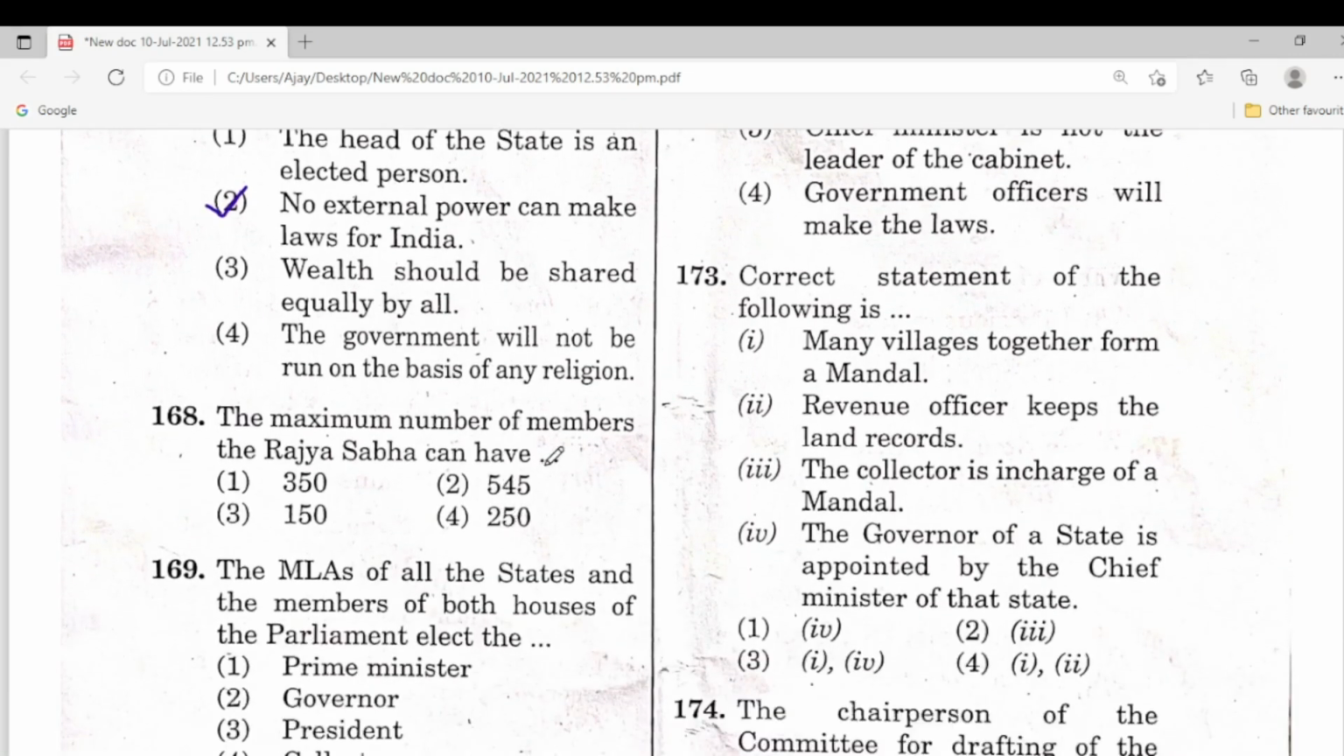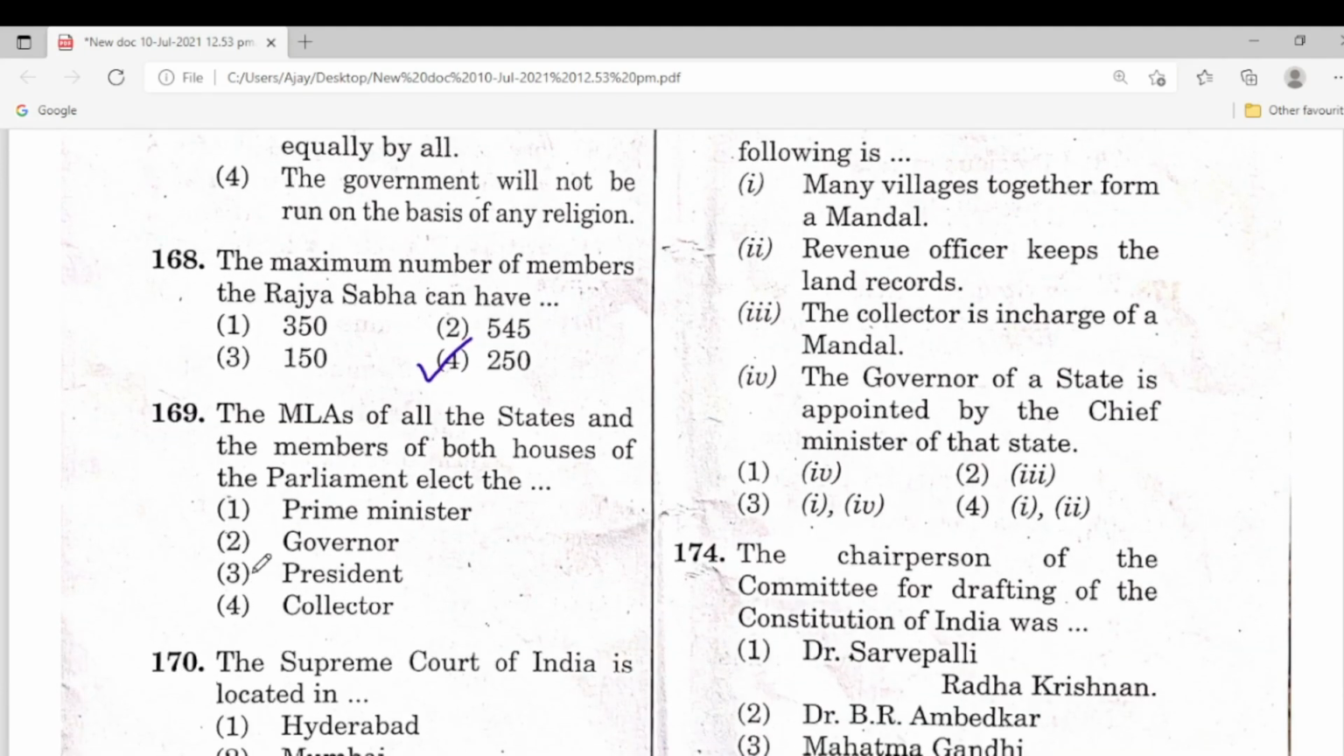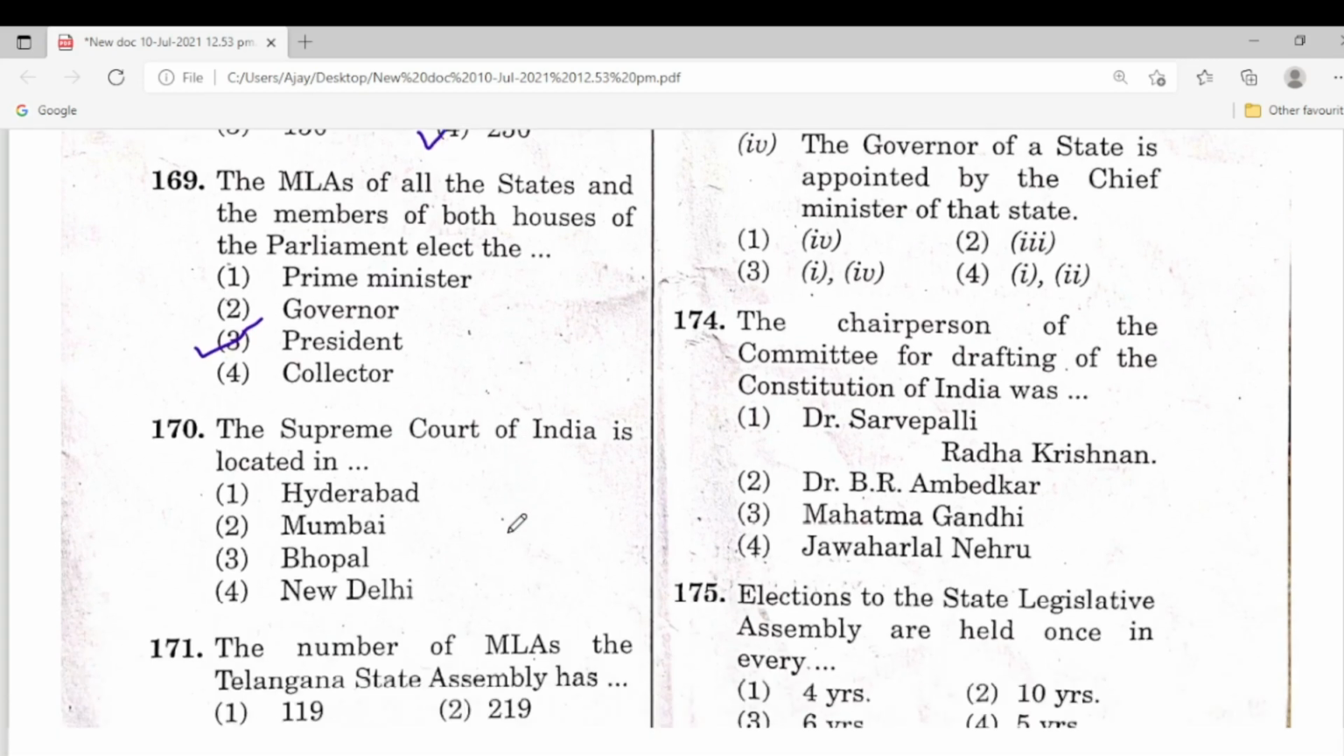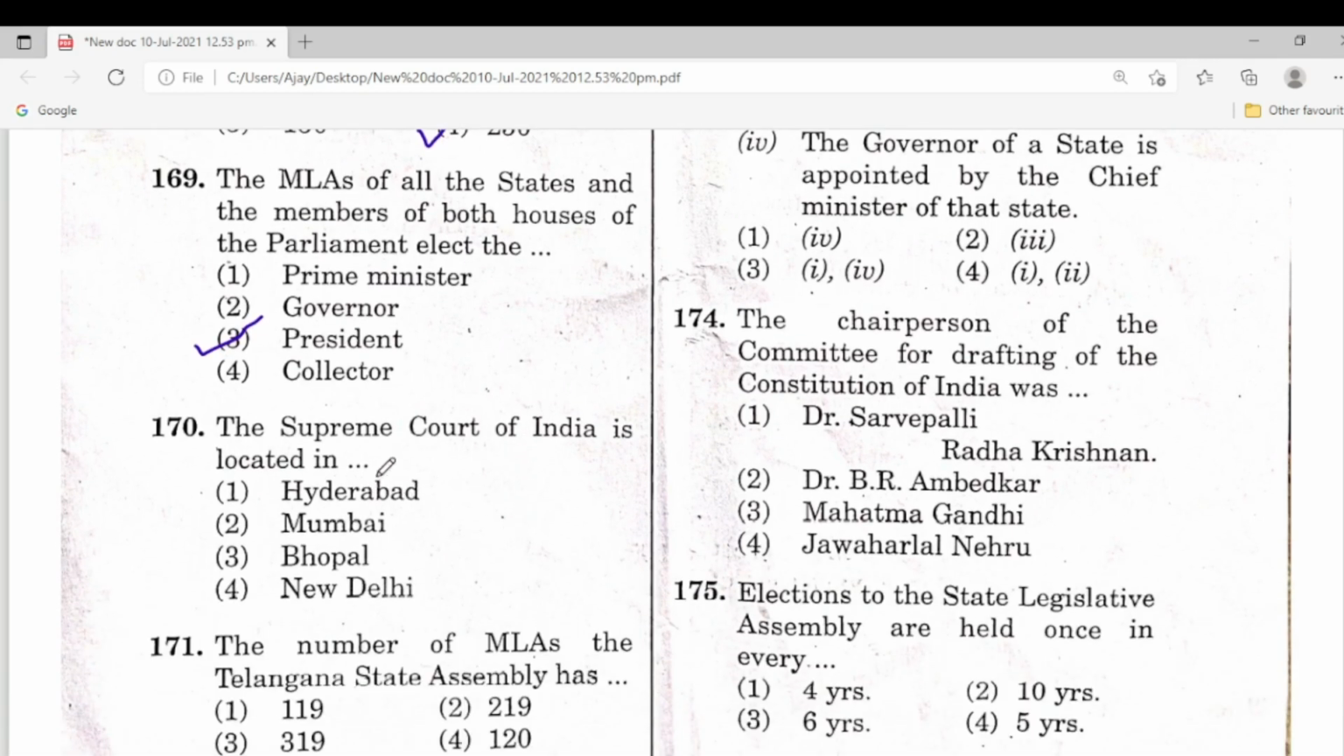168, the maximum number of members the Rajya Sabha can have. 250 members in Rajya Sabha, the fourth one. 169, the MLAs of all the states and the members of both houses of Parliament elect the Prime Minister, Governor, President, Collector? President is the right answer. 170, the Supreme Court of India is located in? Very easy, New Delhi. The fourth one is the right answer.